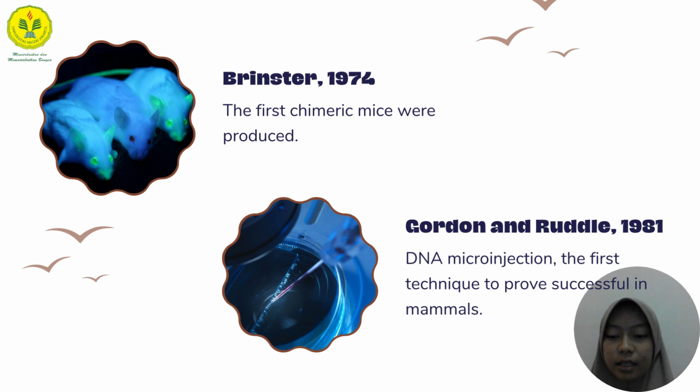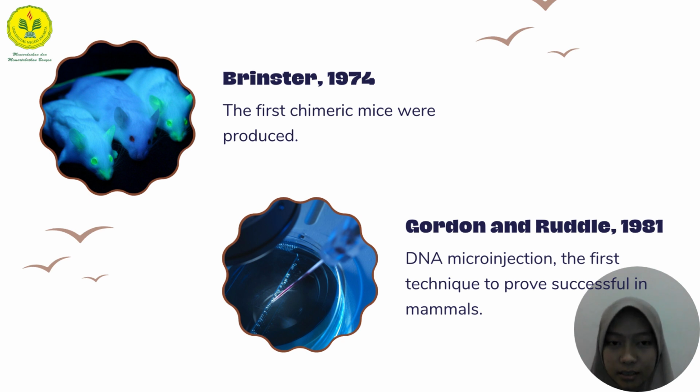During the 1970s, the first chimeric mice were produced by Bernstein, in which the cells of two different embryos of different strains were combined together at an early stage of development, that is, 8 cells, to form a single embryo that subsequently developed into a chimeric adult, exhibiting characteristics of each strain.